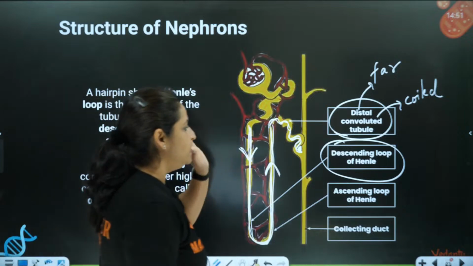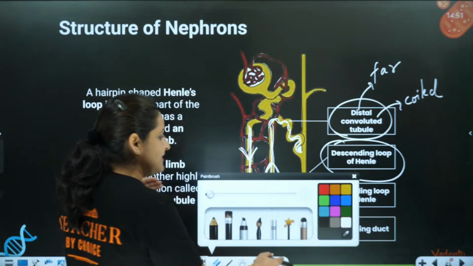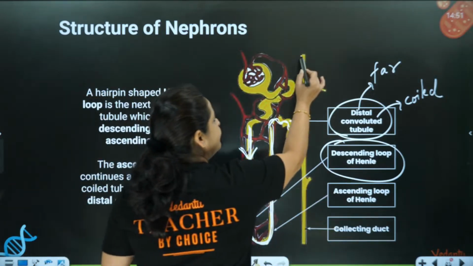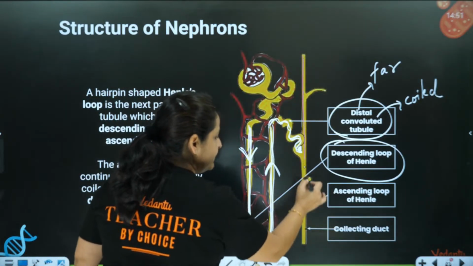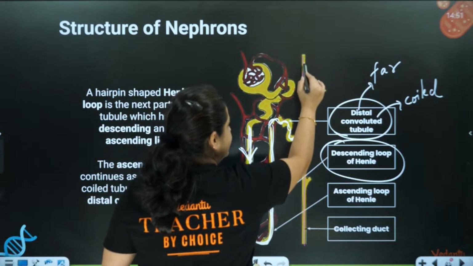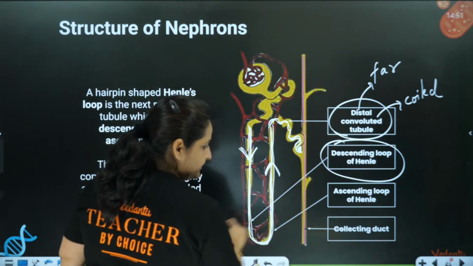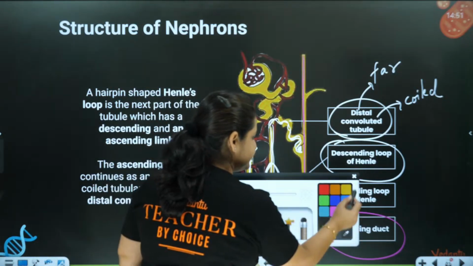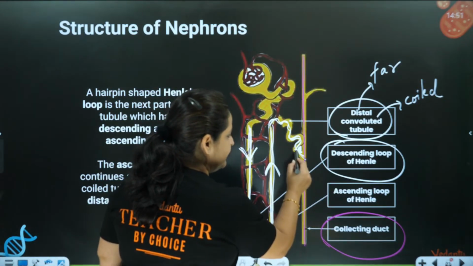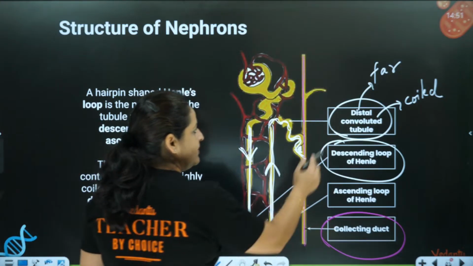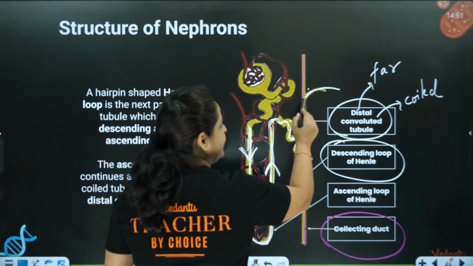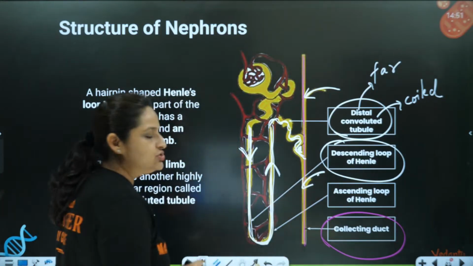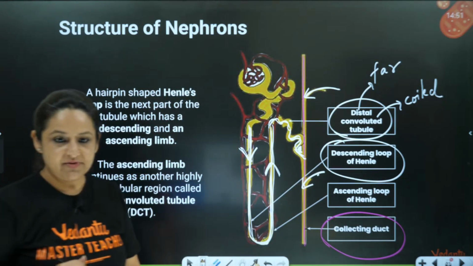Many distal convoluted tubules, meaning the distal convoluted tubules of many nephrons, open into this main tube, this single tube. This is called the collecting duct. You can see in the collecting duct, the DCT from here is opening from this nephron. Probably the DCT from another nephron is opening over here. Another nephron is opening over here. So this is how the collecting duct is present.